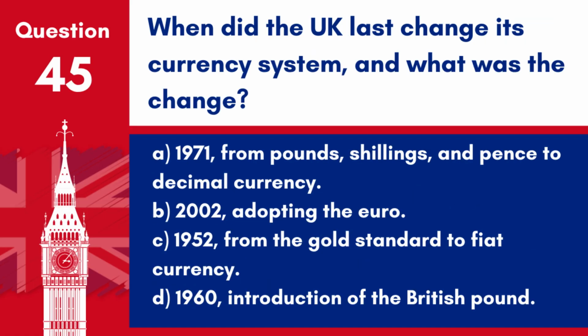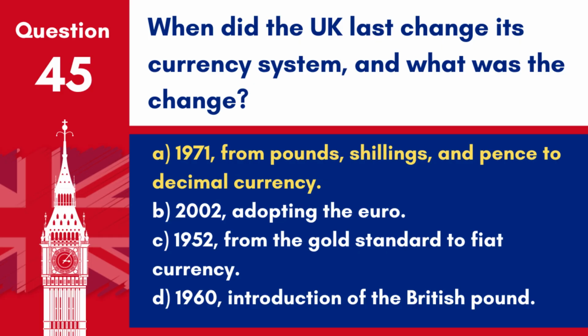Question 45. When did the UK last change its currency system, and what was the change? A. 1971, from pounds, shillings and pence to decimal currency. B. 2002, adopting the euro. C. 1952, from the gold standard to fiat currency. D. 1960, introduction of the British pound.